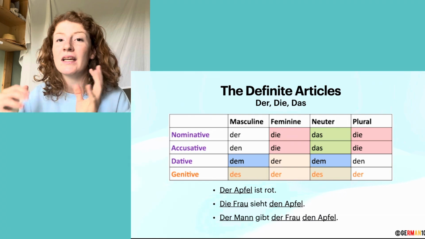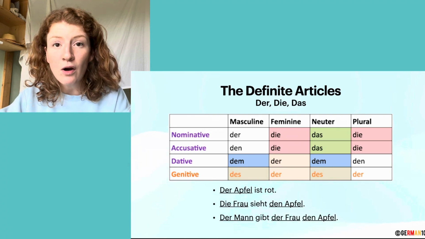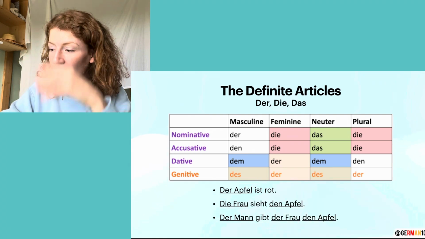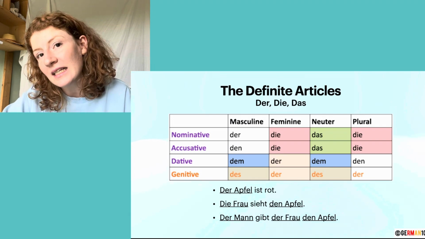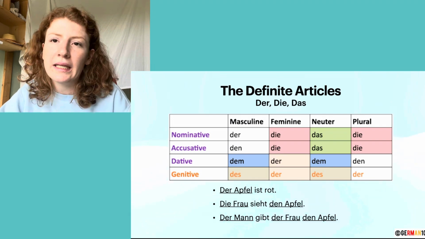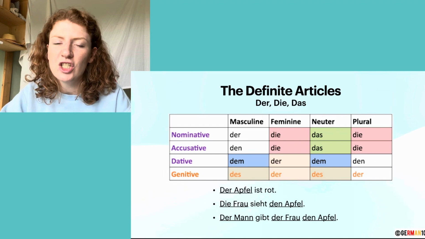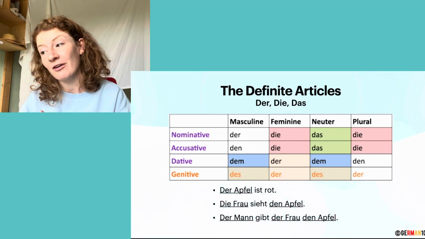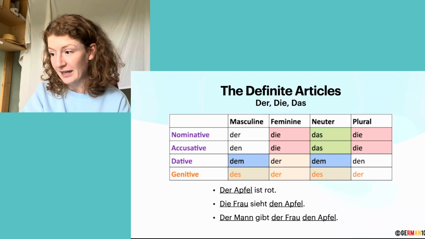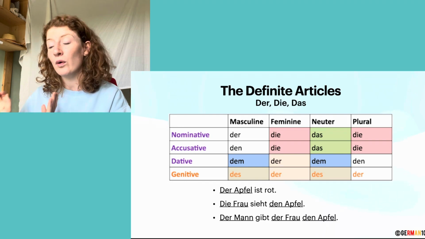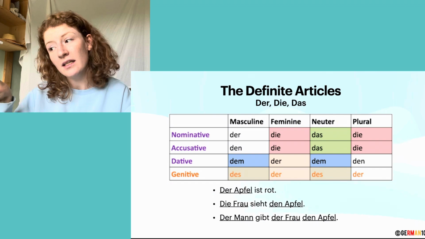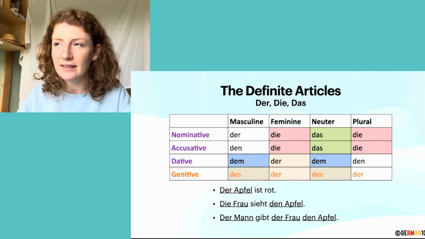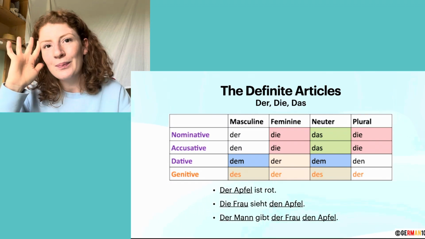Der Frau in this case is the indirect object and therefore has to be in the dative case. But der Frau, she's not really doing anything, right? She's not being affected. She's just receiving, so she's passive. And therefore, she is the indirect object of the sentence and has to be in the dative case. Whew, this is a bit confusing, right?